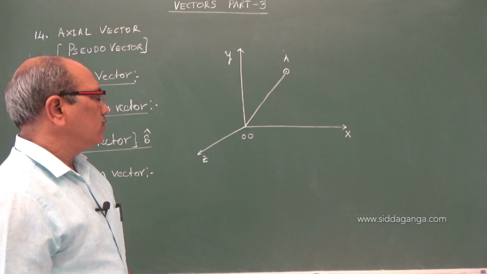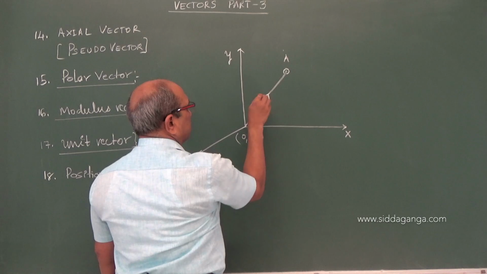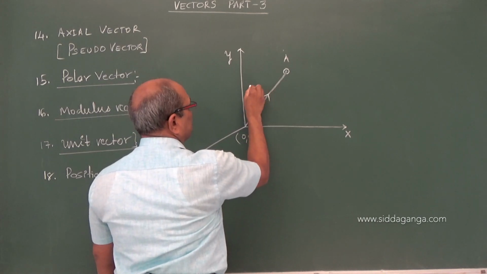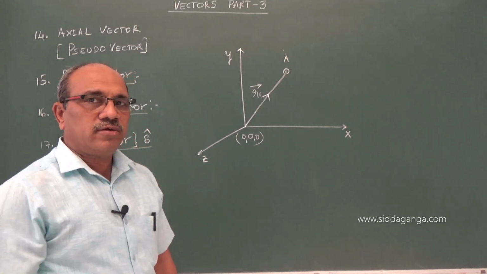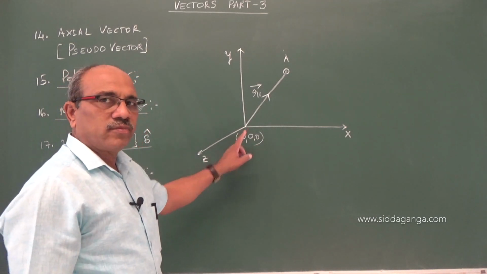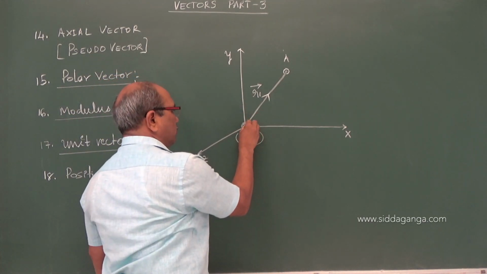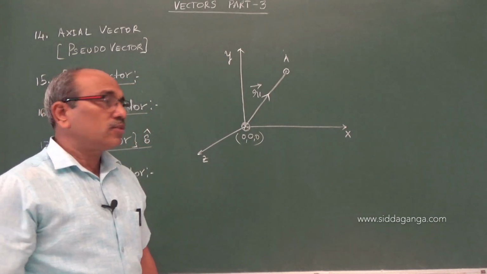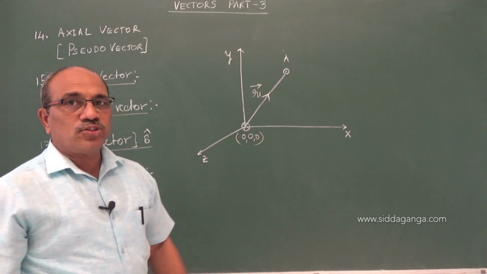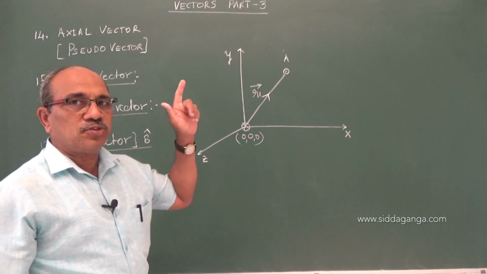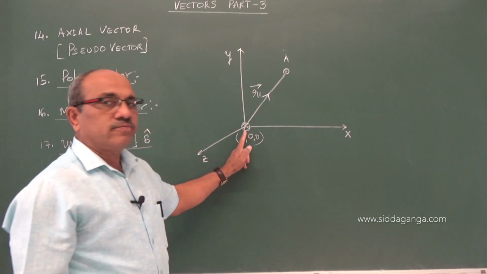The origin is 0, 0, 0. Now this vector, which is representing the position of A in the Cartesian coordinates, from where? From the origin of the coordinate system to the point, we call it a position vector, which represents the position of the particle with respect to the origin.